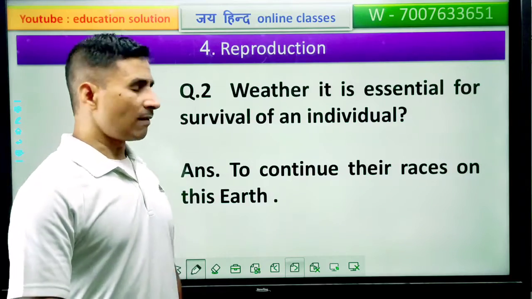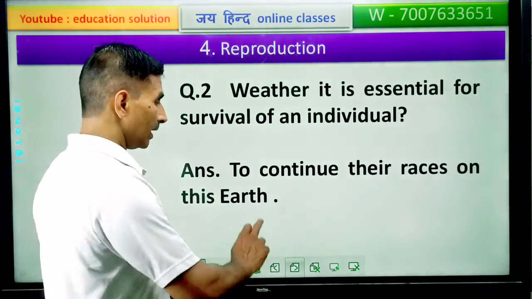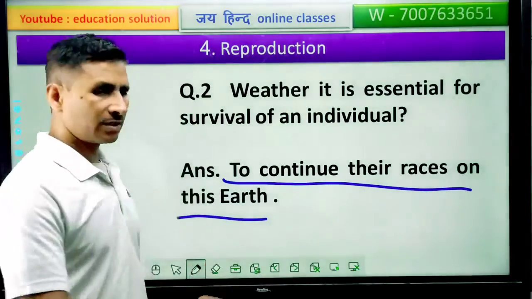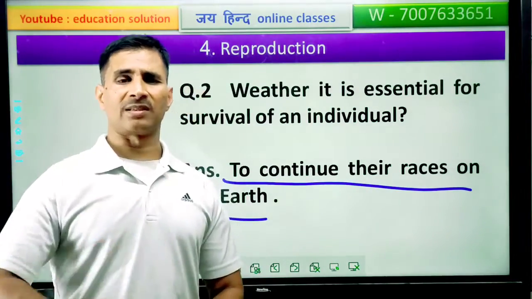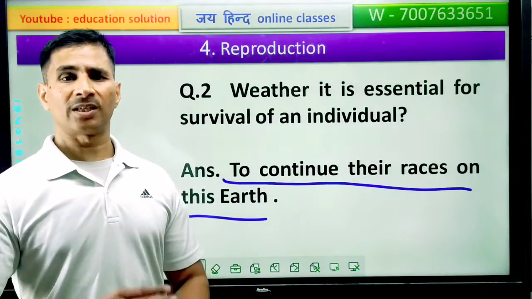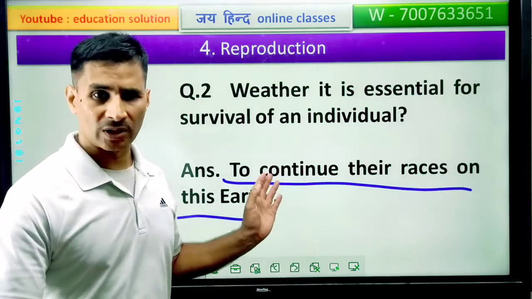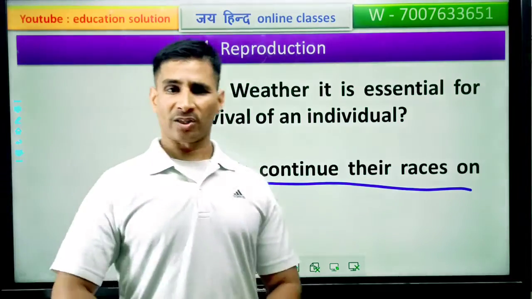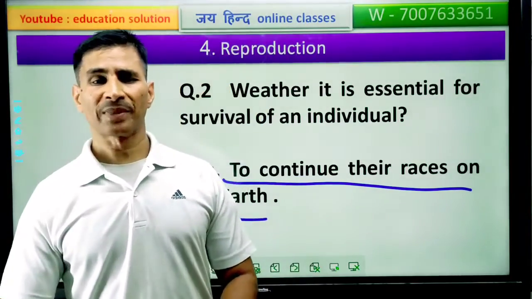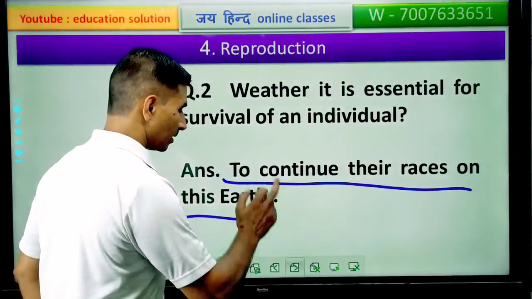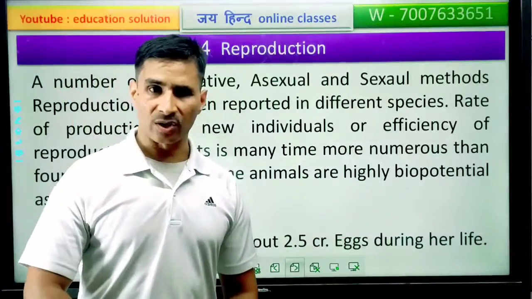It is essential to continue their races on the earth, to continue their species, the existence of species. It is the most essential part of life, reproduction. Reproduction is not essential for the survival of the individual, but it is essential to continue their race or species or their existence on the earth.